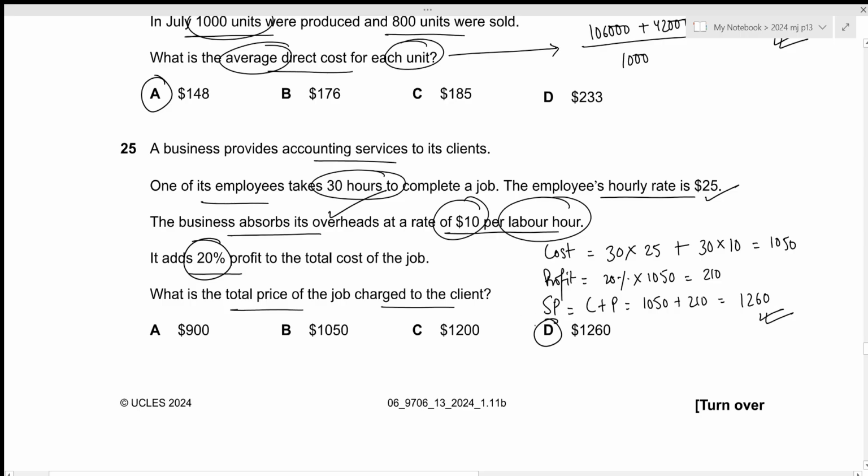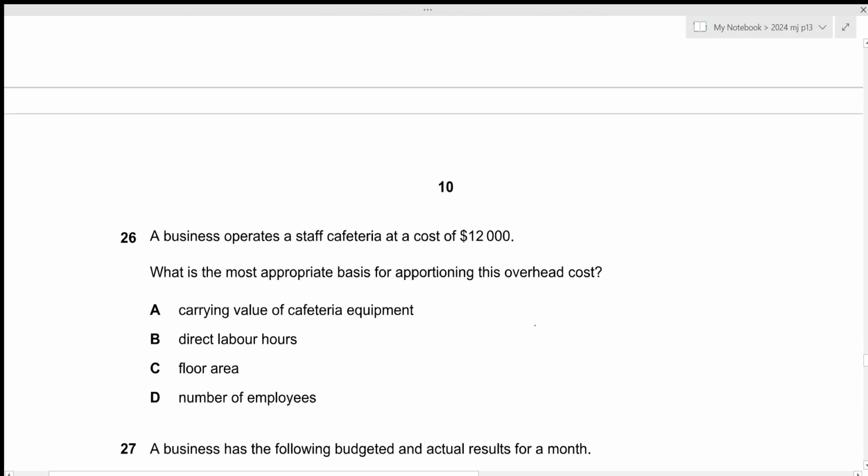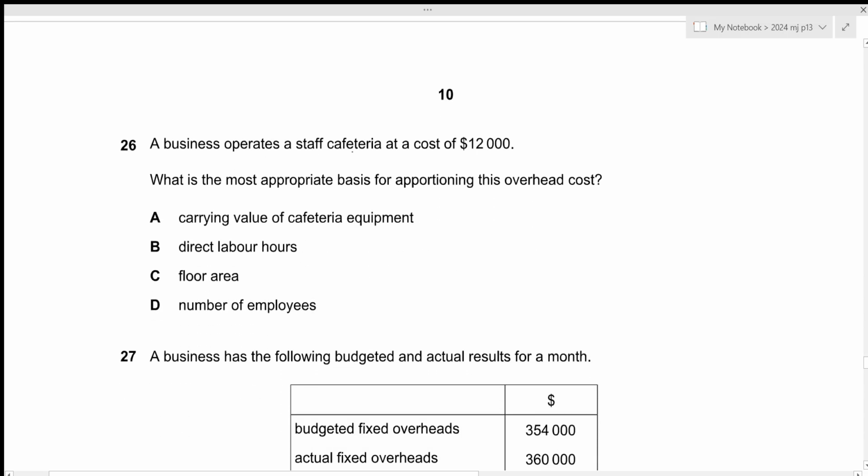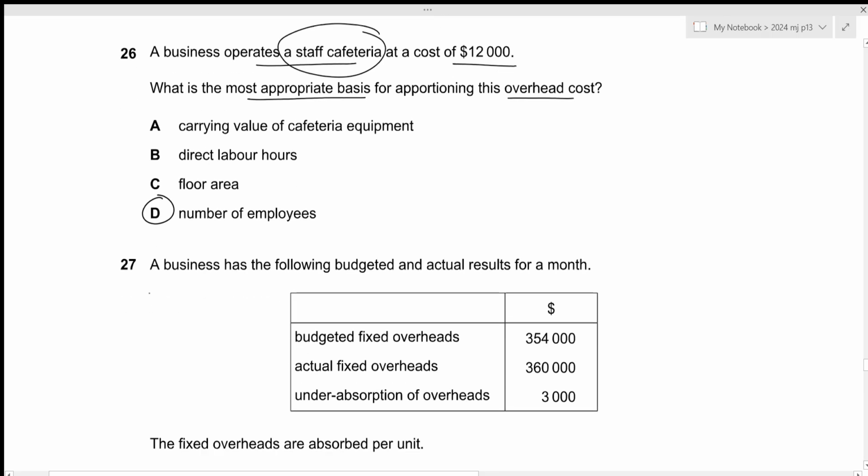That is all for the 25th question. Let's move towards the next one. A business operates a staff cafeteria at a cost of 12,000. What is the most appropriate basis for apportioning this overhead? Since we're talking about staff cafeteria, the most appropriate basis will be the number of employees, which is given in option D. That is all for the 26th question. Let's move towards the next one.